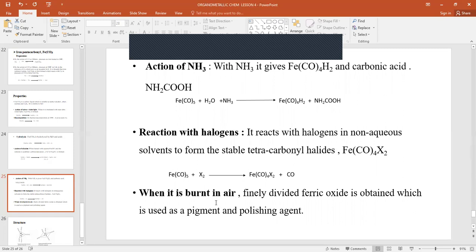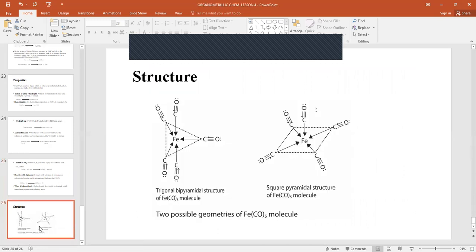When it is burnt in the air, it gives finely divided ferric oxide, which is used as a pigment and a polishing agent. And for the structure, we have 2 possible geometrical structures: the trigonal bipyramidal structure, which looks like this, and also the square pyramidal structure. So next time, we are going to look at more examples of metallic carbonyls.